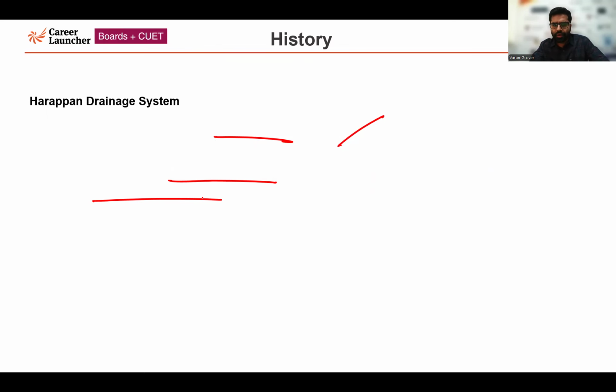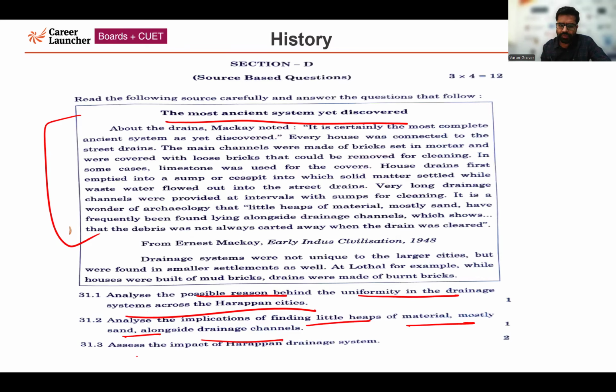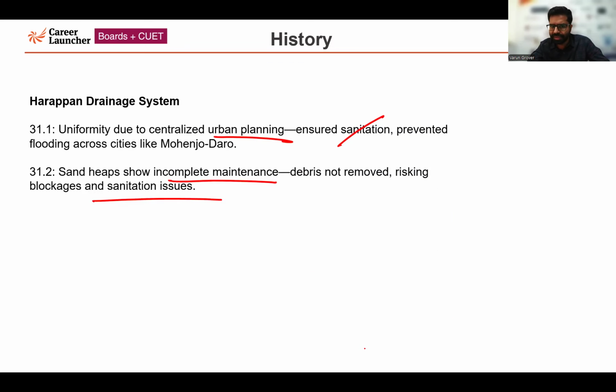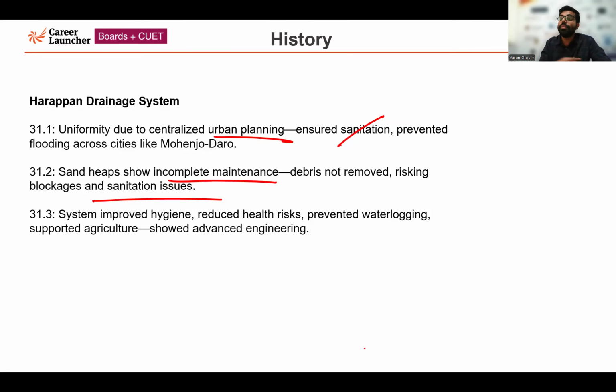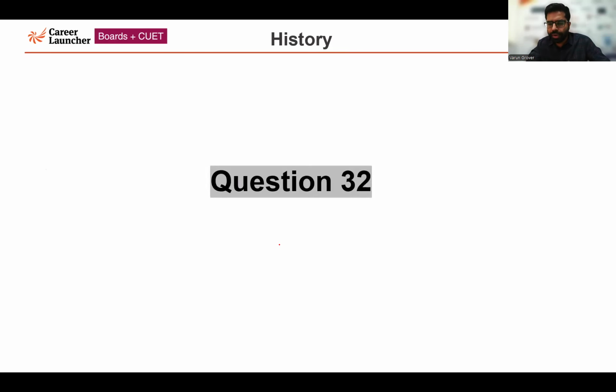Now, final question related to this information: assess the impact of the Harappan drainage system. What was the impact? This system was very famous, a very important system which existed in the ancient time. It improved hygiene. It reduced health risk. It prevented waterlogging. It supported agriculture, and it showed advanced engineering that existed in ancient India. So now I'll be moving forward to the next question.